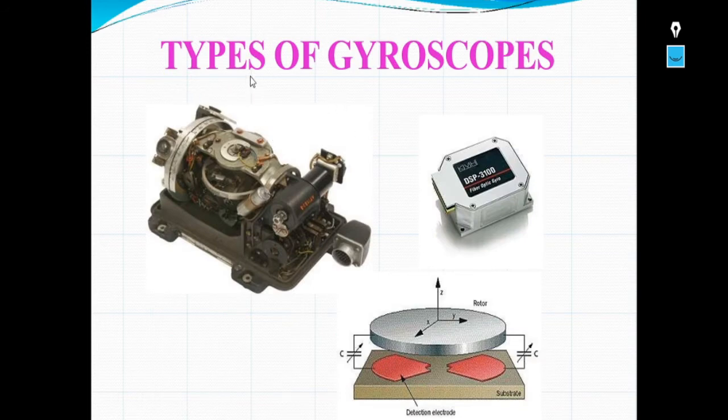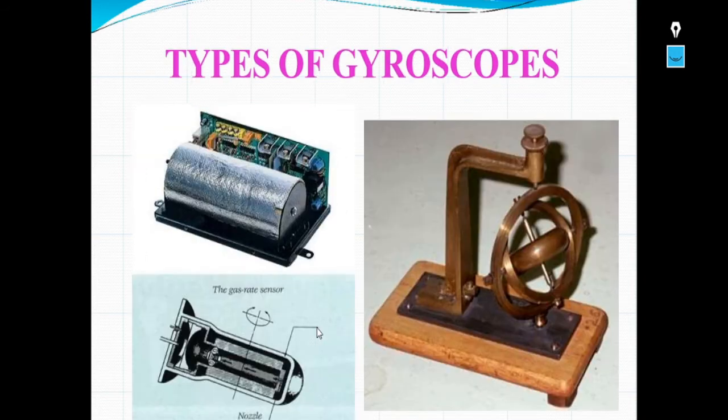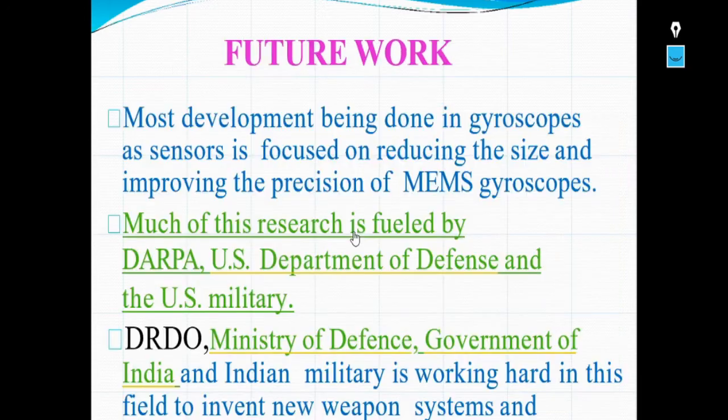So these are the types of gyroscopes if you see here. Different types of gyroscopes are shown here, and a few more types if you observe. These are the few different types of gyroscopes.